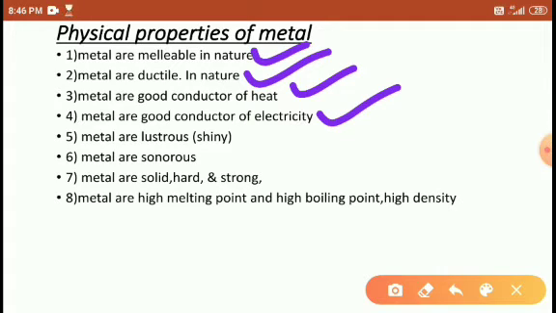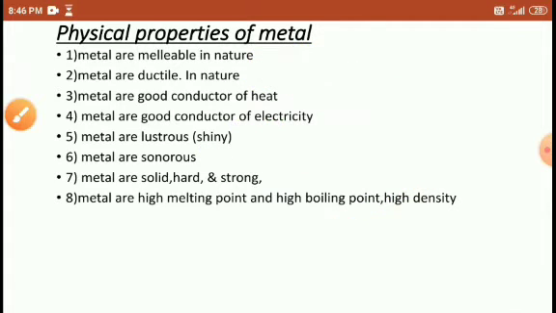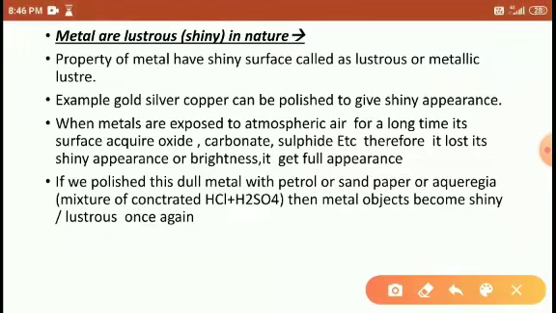So today, one of the important topics we are discussing here is the metal's lustrous nature, sonorous nature, strong, hard, solid, melting point, boiling point, and density. Right, students. So let's check one by one.